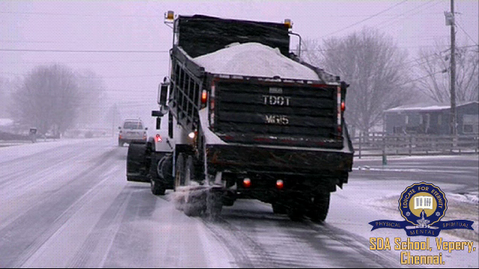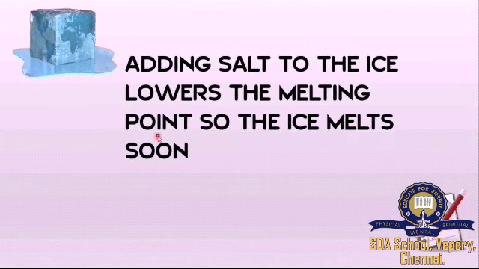Is it possible for us to decrease the melting point? Yes, it is possible. How? By adding salt to the ice, it actually lowers the melting point and the ice melts soon. Adding any solute to the solid lowers its melting point.